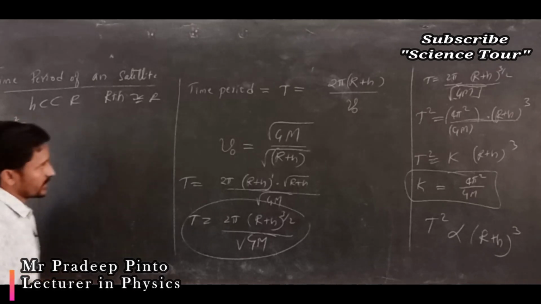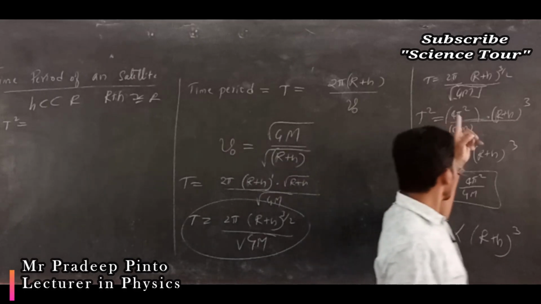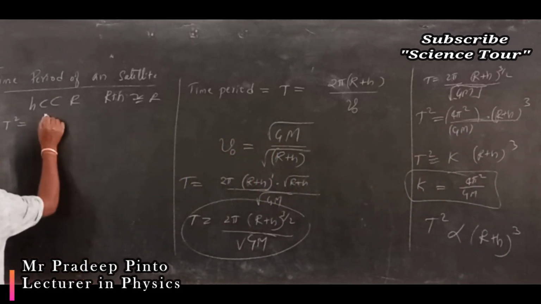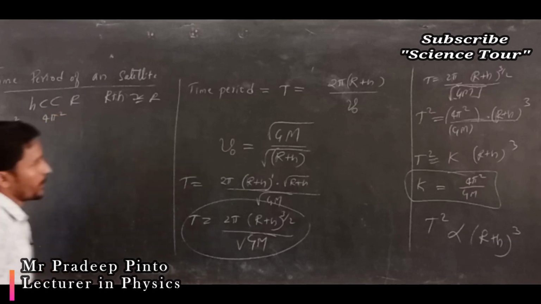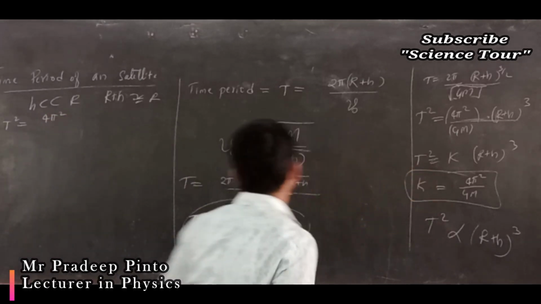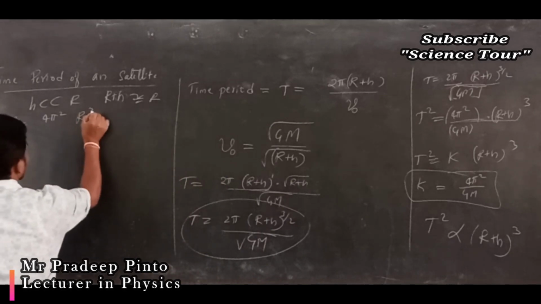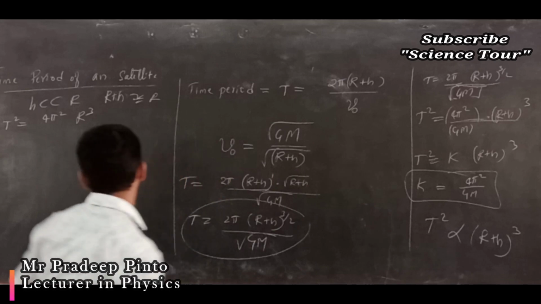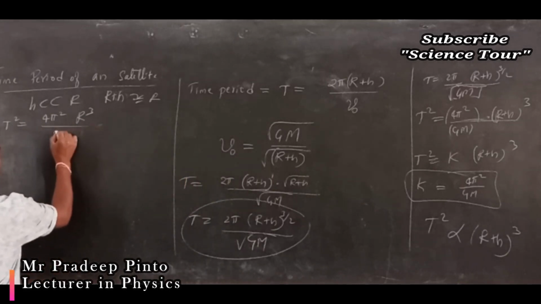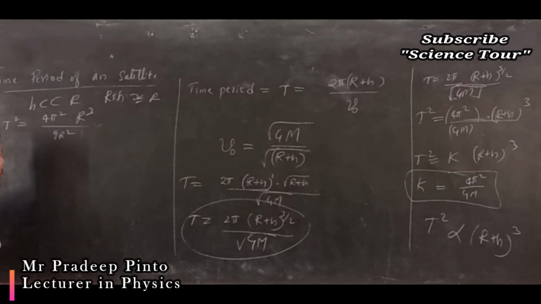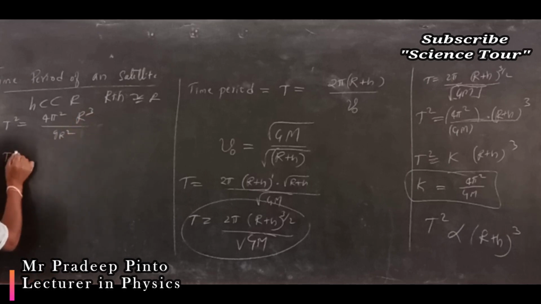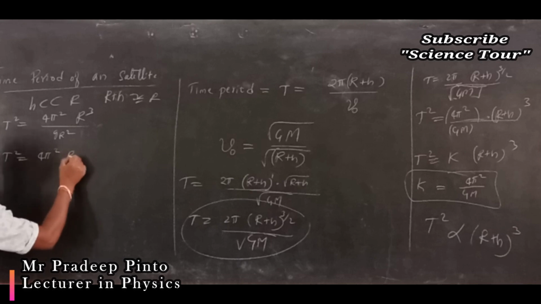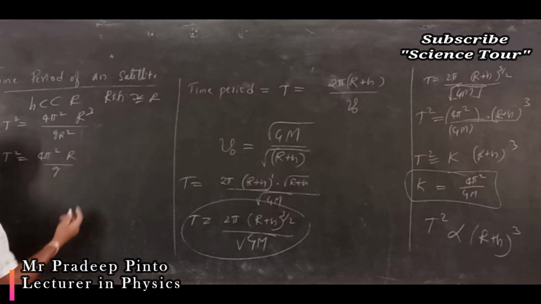T square is nothing but 4 pi square, and r plus h becomes r cube, GM is nothing but g r square. Now r cancels, so t square is equal to 4 pi square into r divided by g, right?